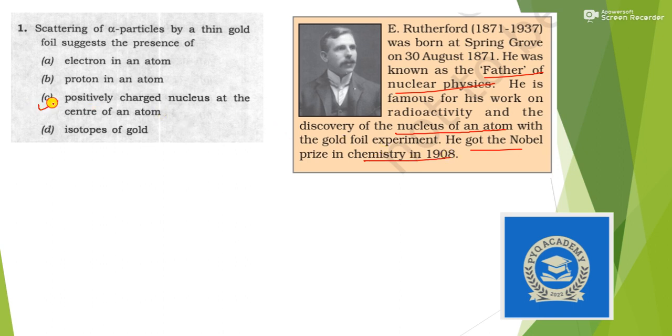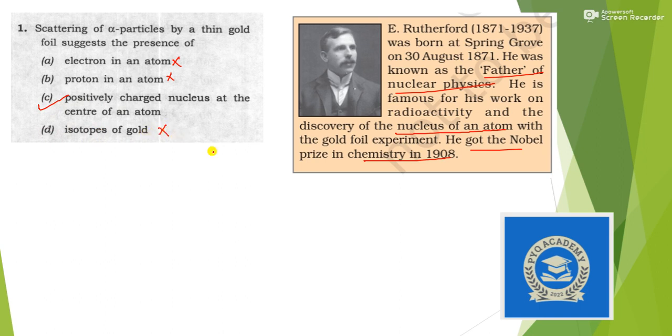So our answer is option C, positively charged nucleus at the center of an atom. These other options are wrong. Suppose you don't know, you can also get the answer by elimination. Option D can be easily eliminated, as there is no isotope of gold.